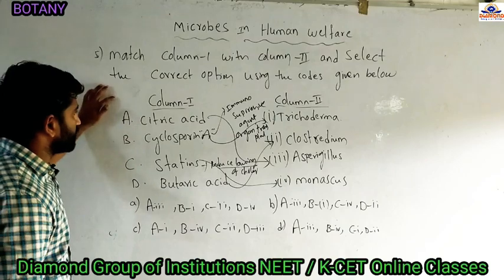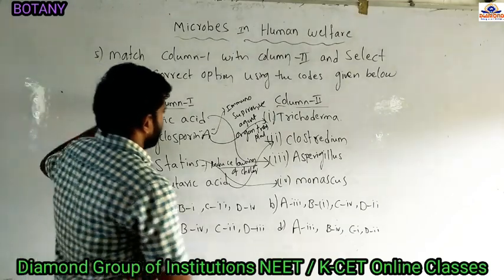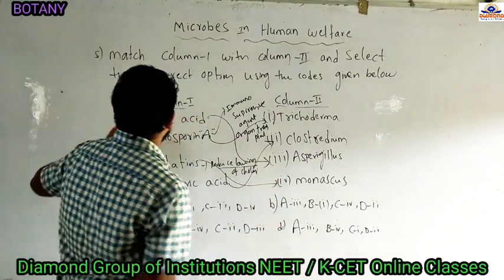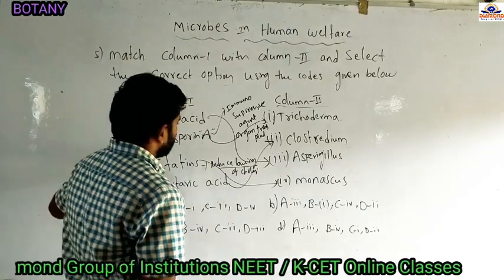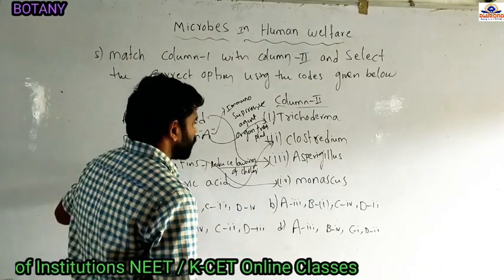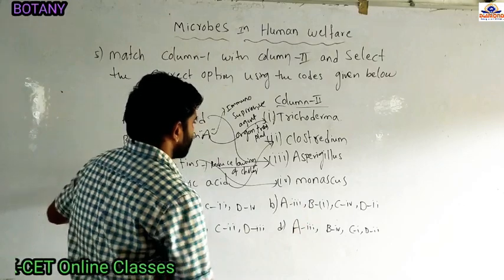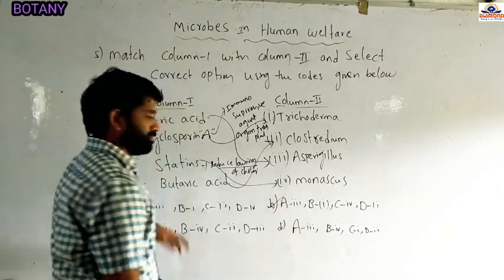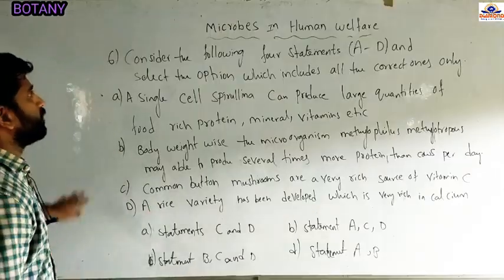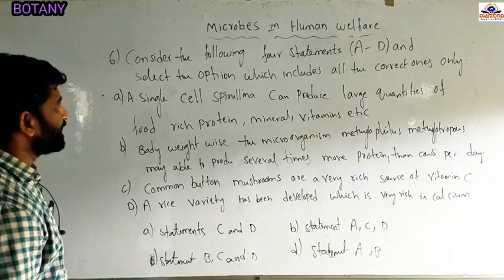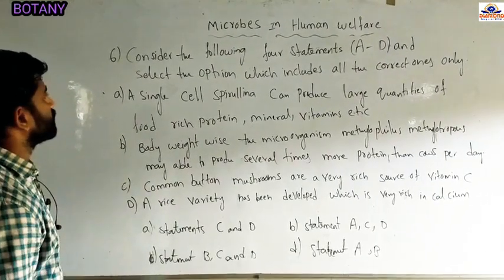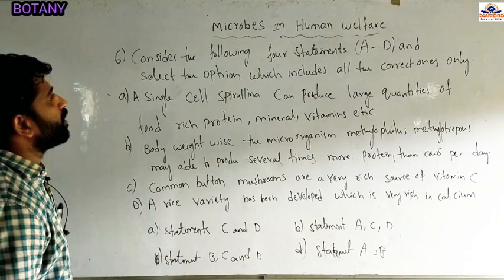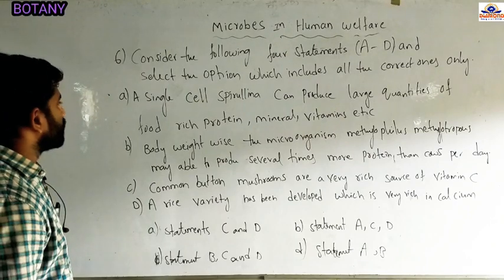So the correct match for the citric acid is A-3, B-1, C-4 and D-2. The answer is B. Next question. Consider the following four statements A to D and select the option which includes all the correct ones only.